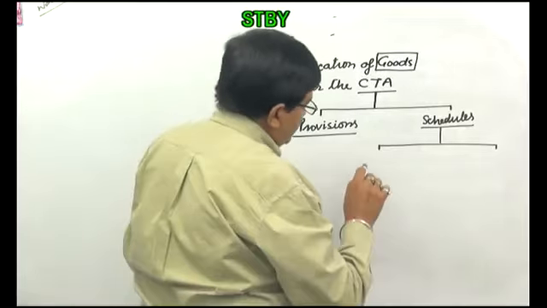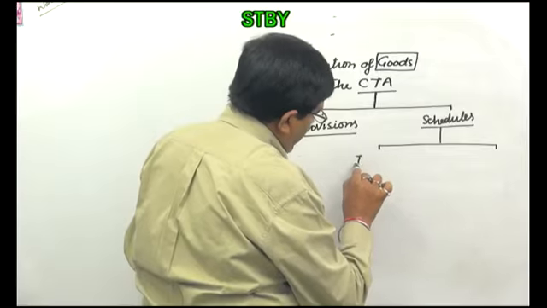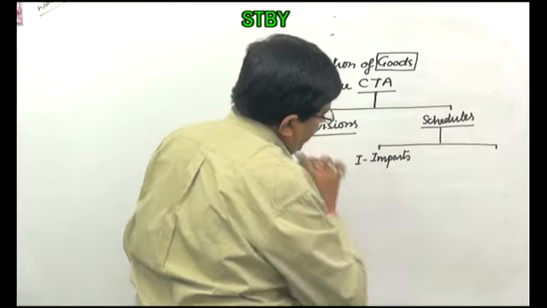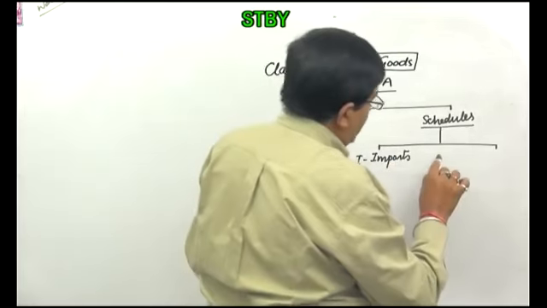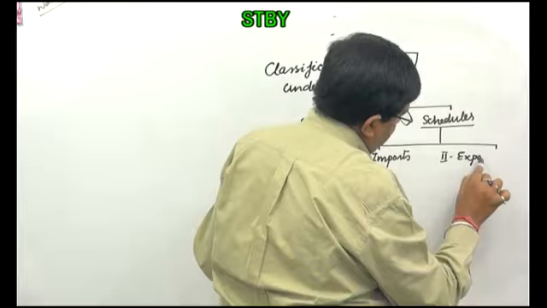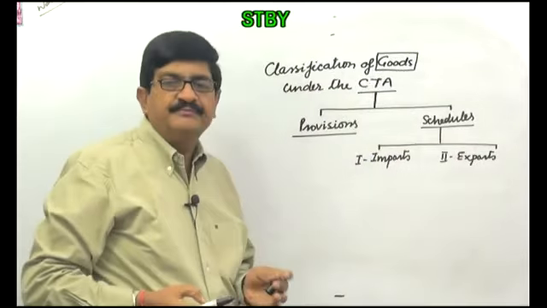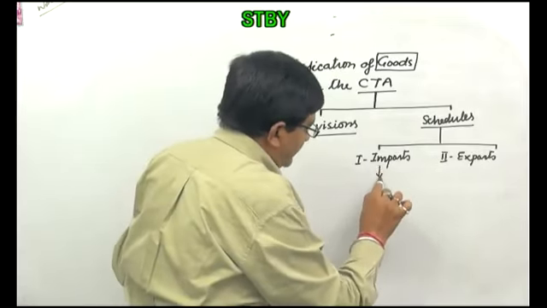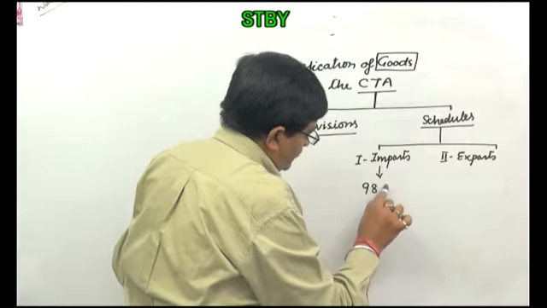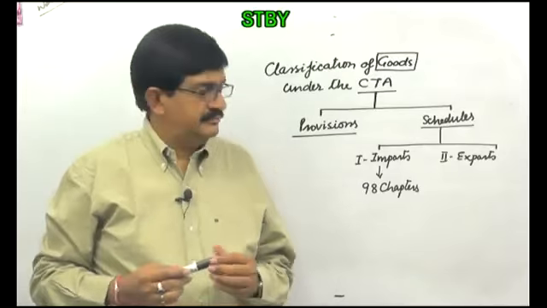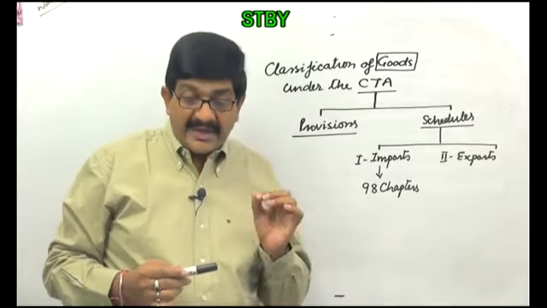So schedules. So schedule number 1, this deals with imports, and schedule number 2, this deals with exports. Schedule number 1, this one is having 98 chapters. 98 chapters.